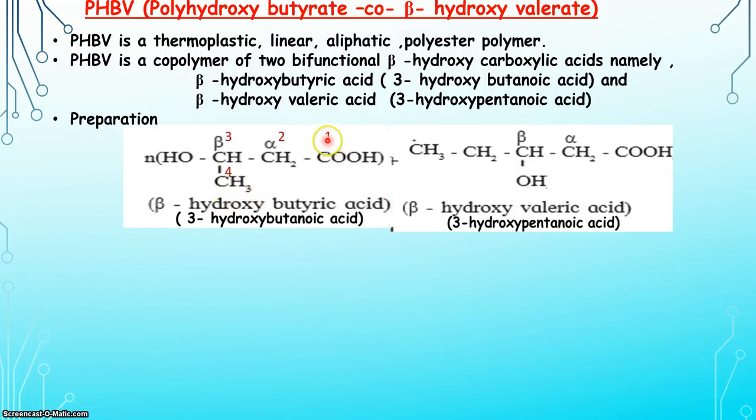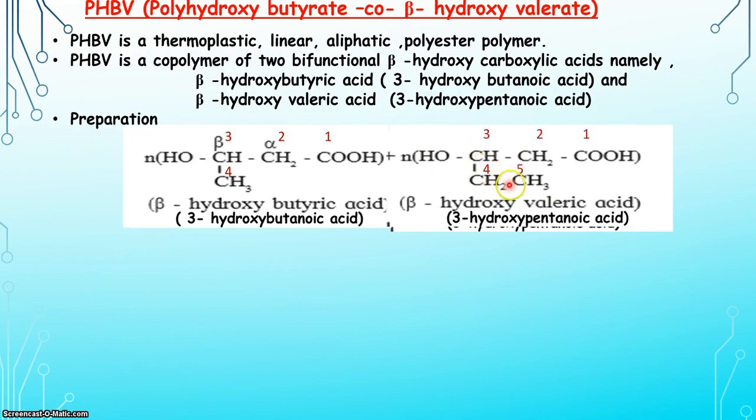So here is carbon number 1, 2, 3 and 4, that is our 3-hydroxybutanoic acid only. The same thing we are doing for the second monomer. The CH3CH2 group will be shifted to the position of OH and OH will be shifted into the straight chain. The structure will look like this and the positions of carbon are 1, 2, 3, 4 and 5, and this is 3-hydroxypentanoic acid.